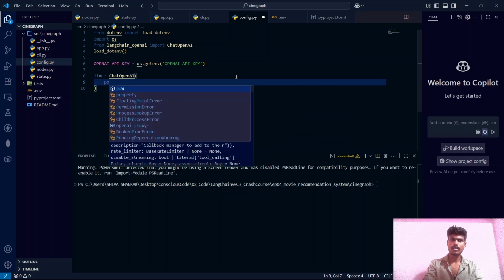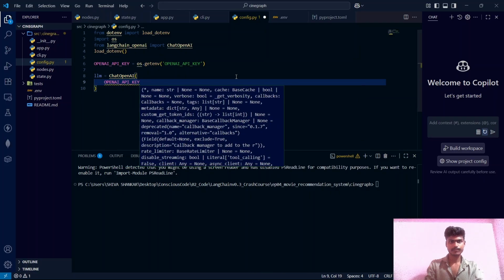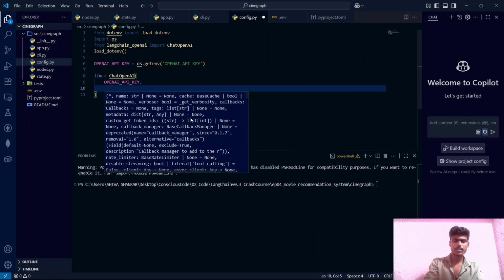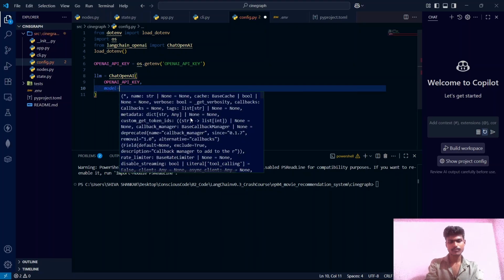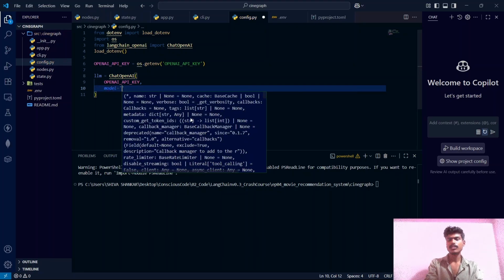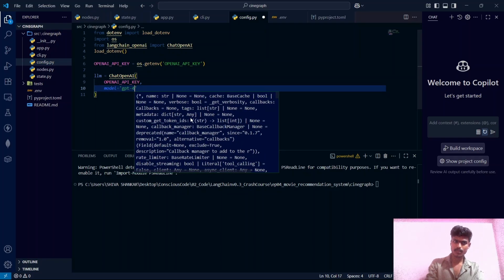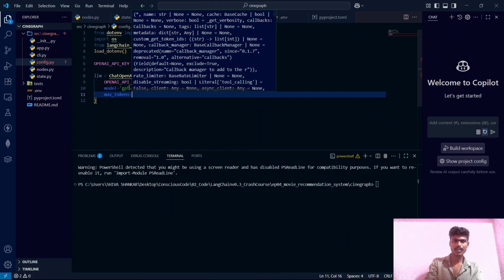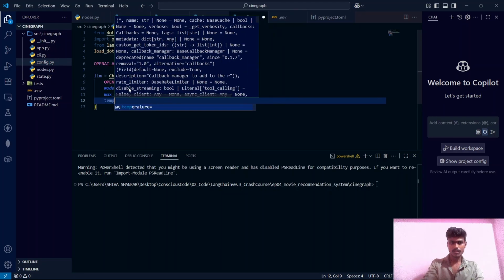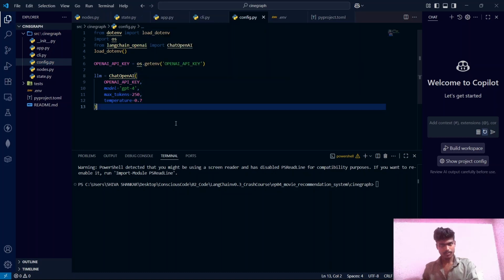It takes the API key, and let's specify the model name. For this project, we will be using GPT-4. And let's give the max tokens as 250. Now let's give the temperature as 0.7 so that it sounds more like a human friend rather than a boring robot. So let's save it.